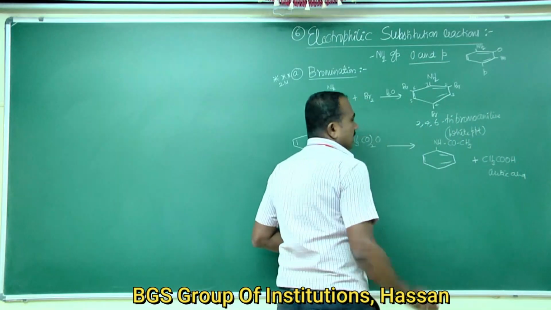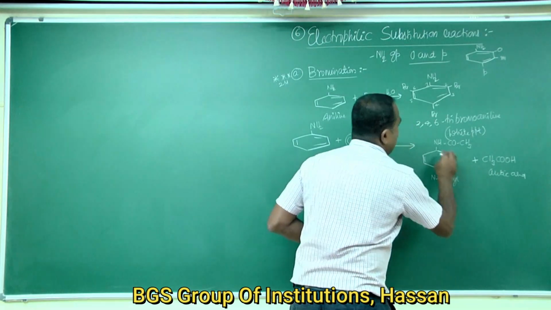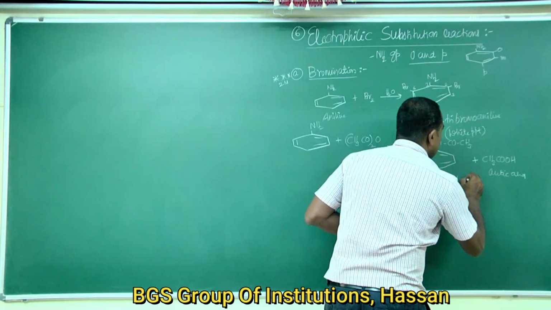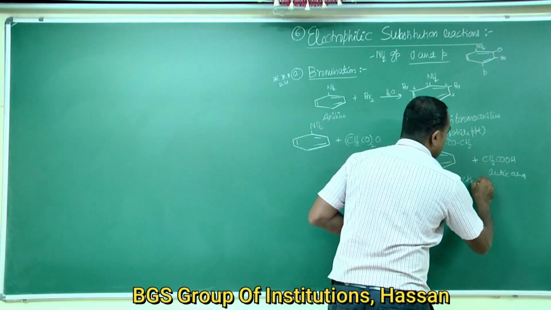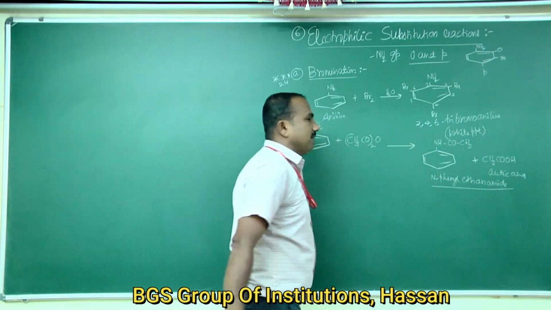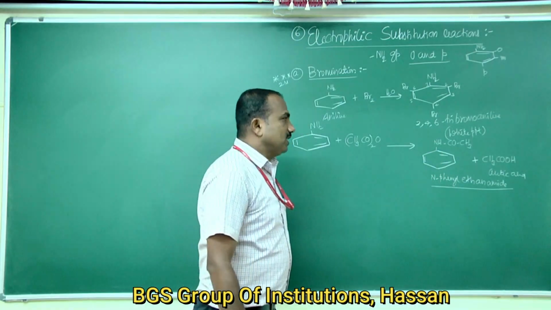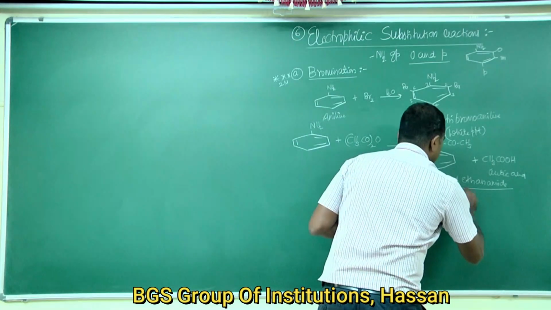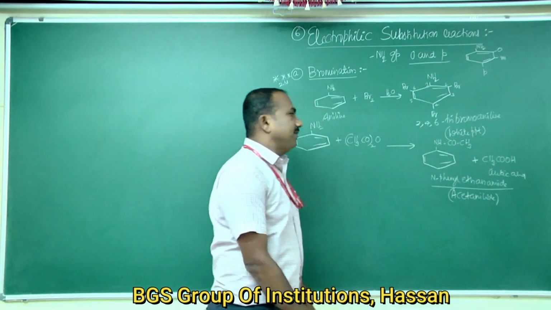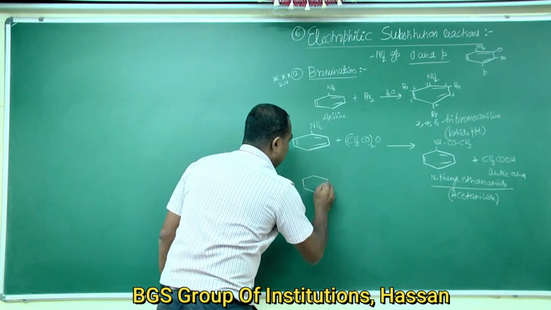The name of this product is N-phenyl, the nitrogen atom being attached to the phenyl group C6H5, with 2 carbon atoms. The type of linkage is a single bond, and CONH is the amide group. The product is N-phenyl ethanamide, which is commonly called acetanilide. N-phenyl ethanamide is nothing but acetanilide.